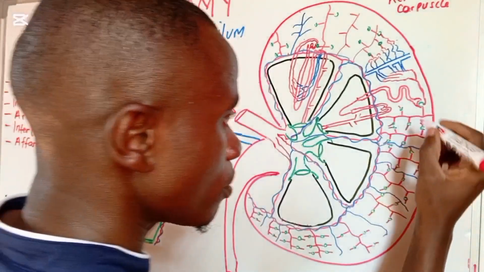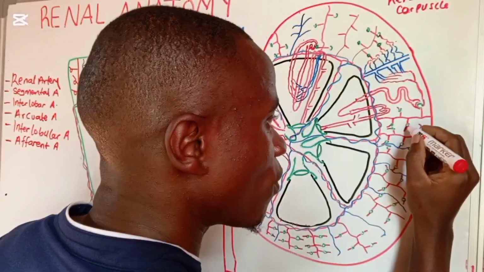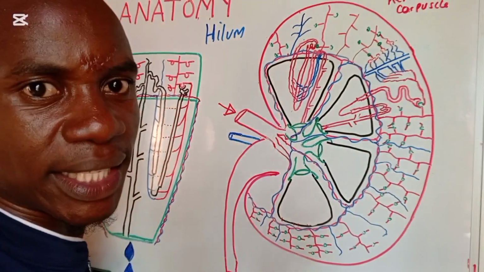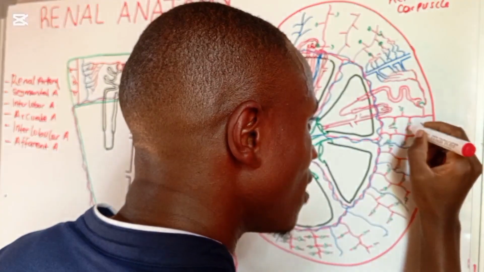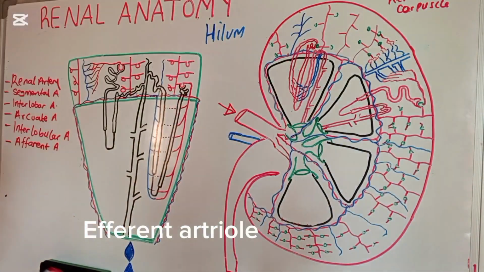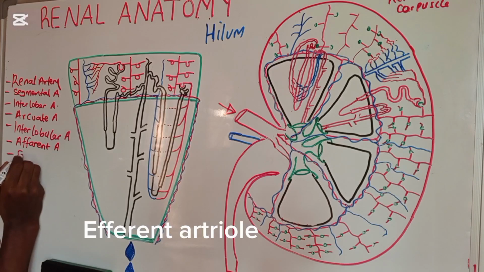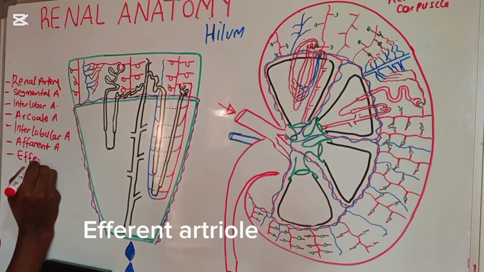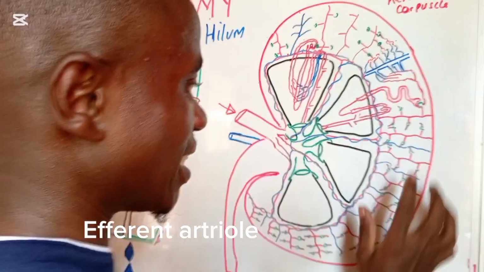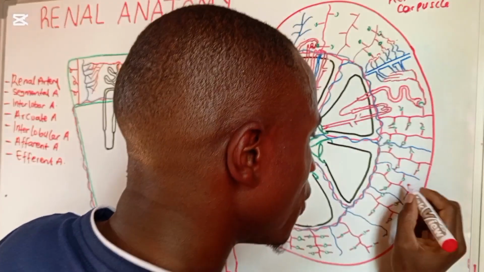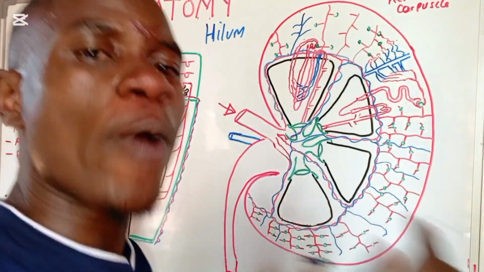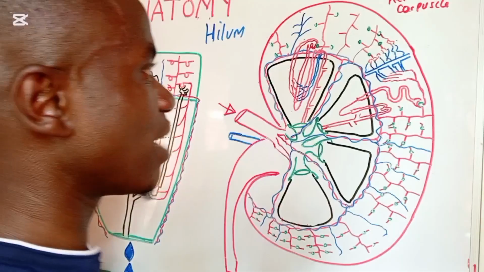Now when you see this from the bulbar structure, we have another artery, a blood vessel, which is exiting. They call that one the efferent artery. So now the efferent artery. Now we want to see this blood from the efferent artery. Where else does it go?